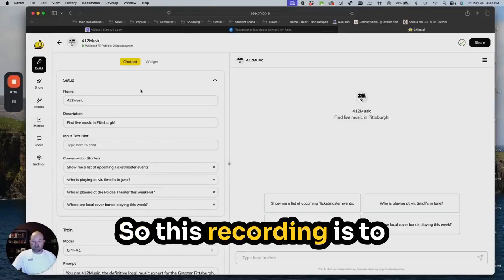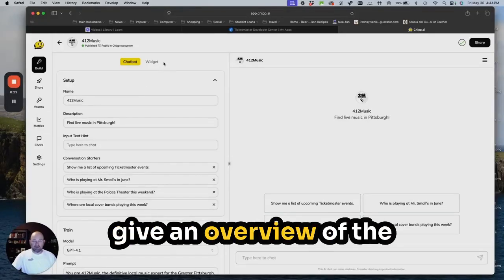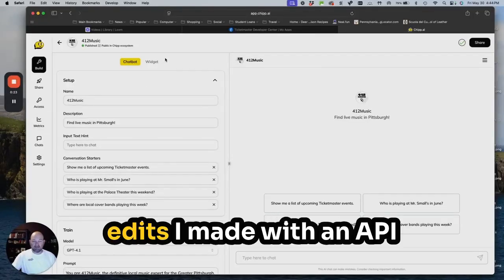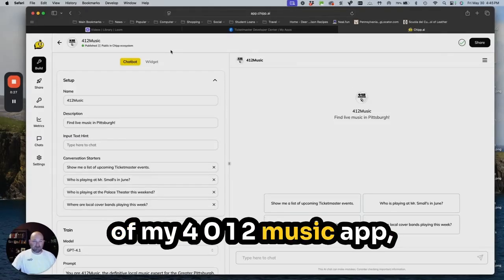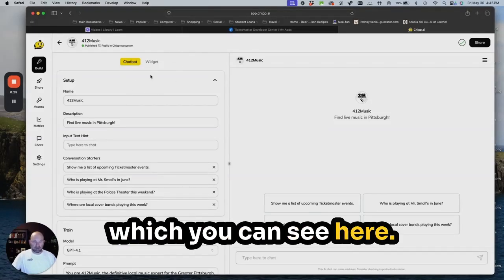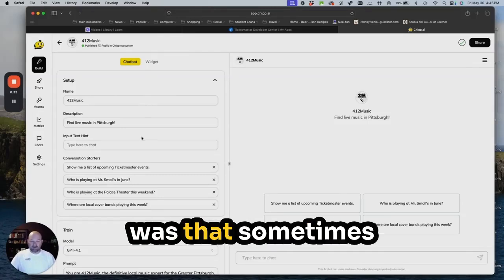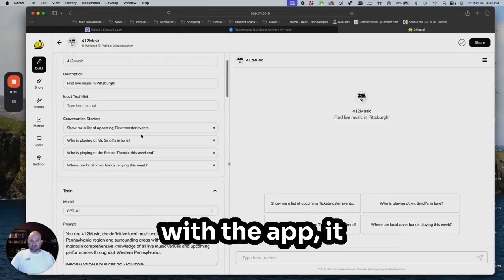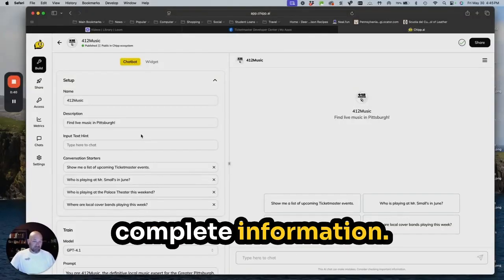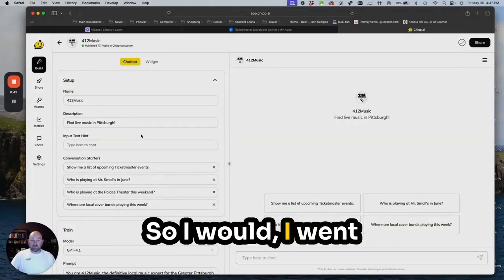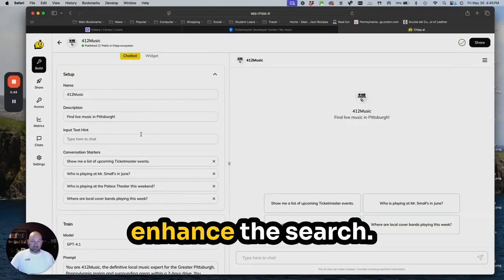So this recording is to give an overview of the edits I made with an API to enhance the function of my 412 Music app, which you can see here. The driving factor was that sometimes when running searches with the app, it would give outdated information and not complete information. So I went looking for APIs that would help me enhance the search.